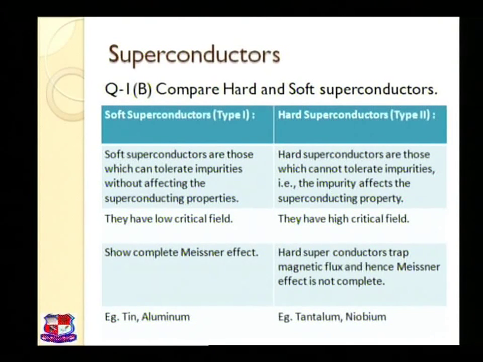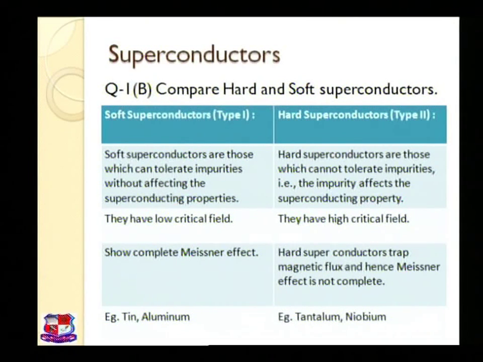Actually, soft superconductors are also known as type 1 superconductors, and hard superconductors are also known as type 2 superconductors. Here it could also be asked as compare type 1 and type 2 superconductors, which is for 4 marks.